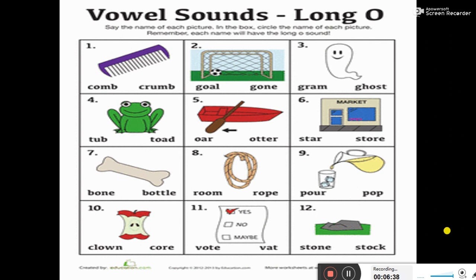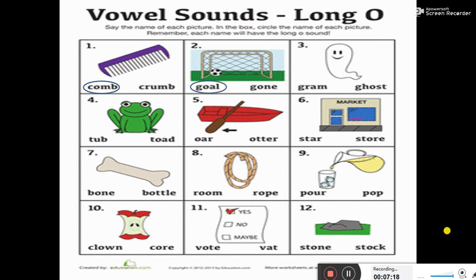So first is C O M B, comb, or C R U M B, crumb. What is the picture? It is the picture of comb. So we will circle comb. Next, the picture is of goal. So let's see the spelling of goal. G-O-A-L, goal, or G-O-N-E, gone. The correct spelling of goal is G-O-A-L. So we will circle the goal.